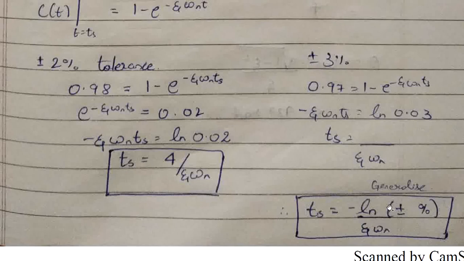So we have discussed all the time domain specifications: settling time, delay time, rise time, peak time and peak overshoot. In the next lecture we will see some examples on time domain analysis of second order systems. Thank you.